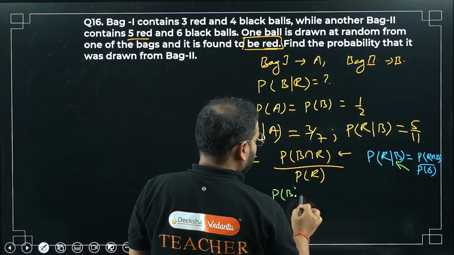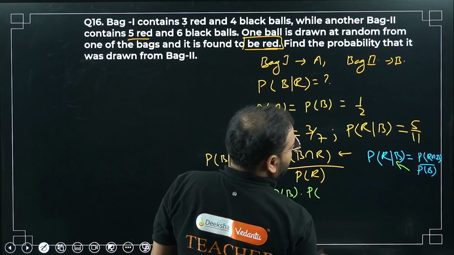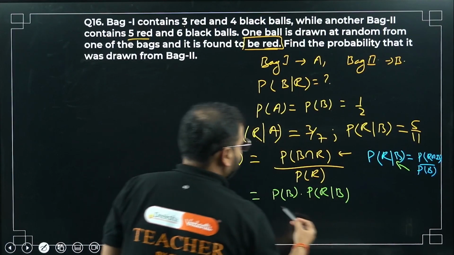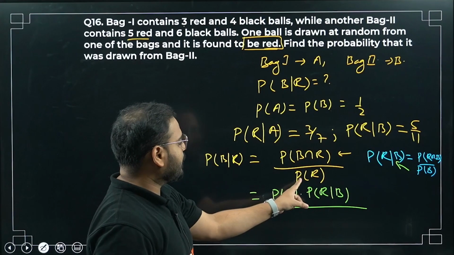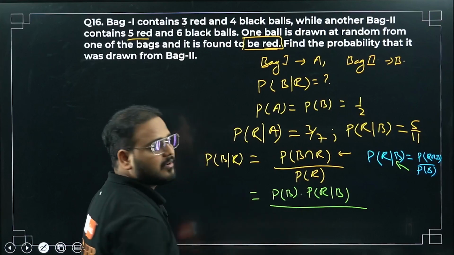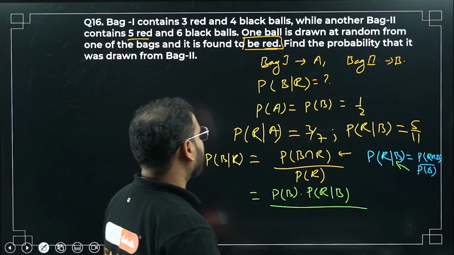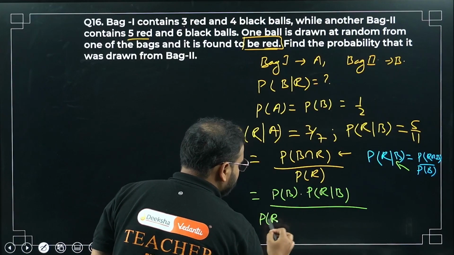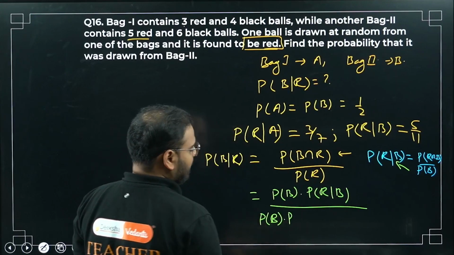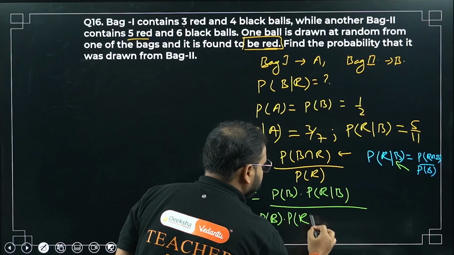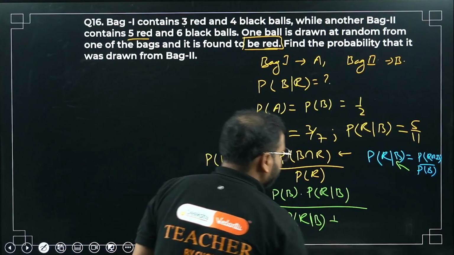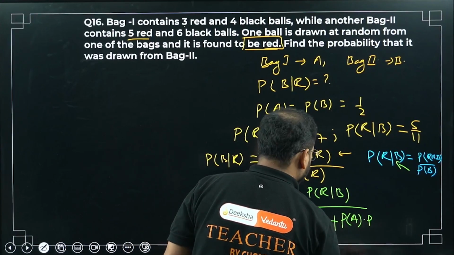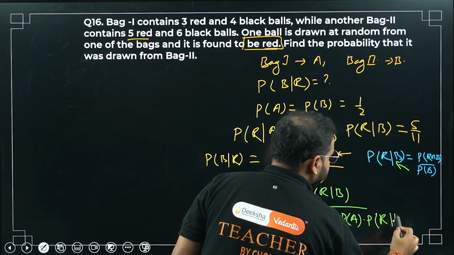This is divided by all the cases, so I can write the total probability for P(R) in terms of a red ball from bag 2 and a red ball from bag 1. For bag 2, I first write P(B) times P(R|B), plus for bag 1, P(A) times the probability of getting a red from bag 1.